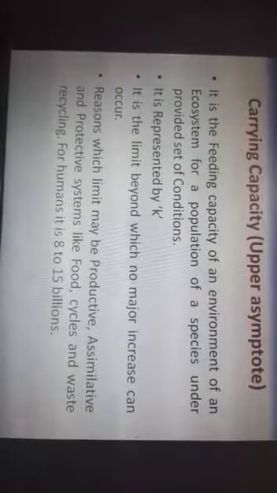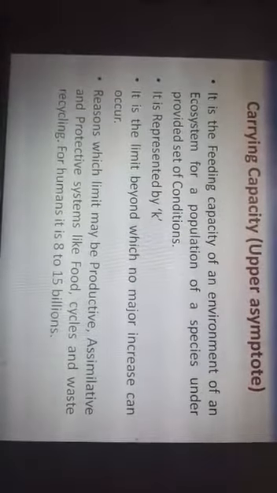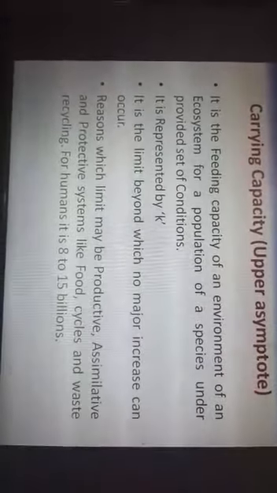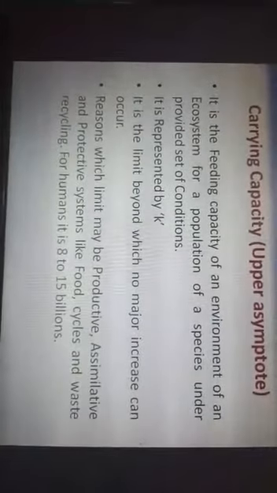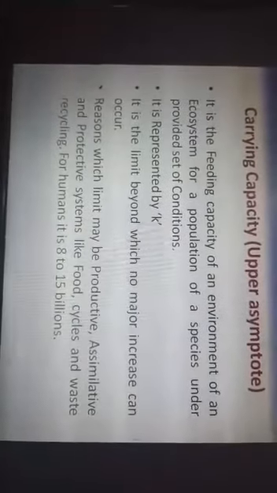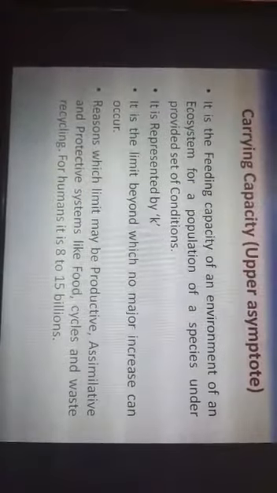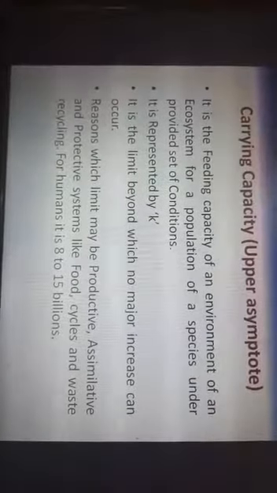The reasons which limit it may be reproductive, assimilative and protective systems like food cycles and waste recycling. We have calculated that for humans it is about 8 to 15 billion. So these were the main characteristics.